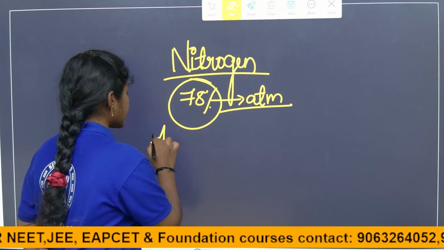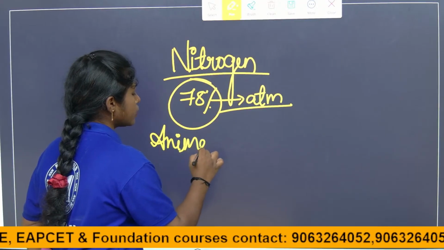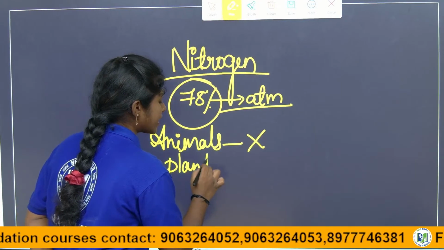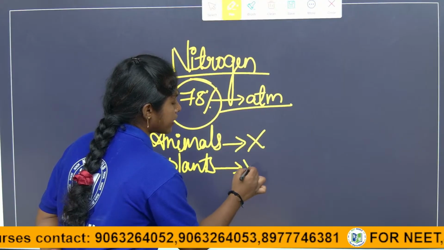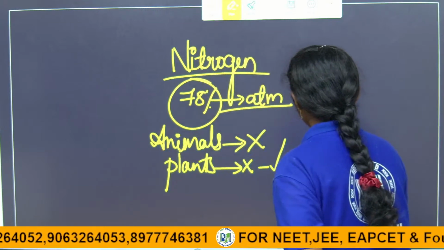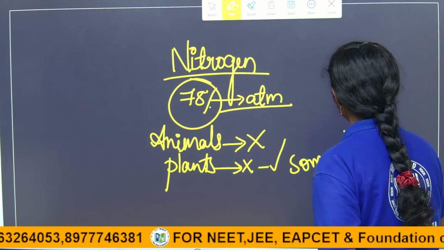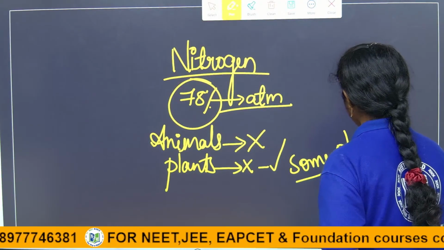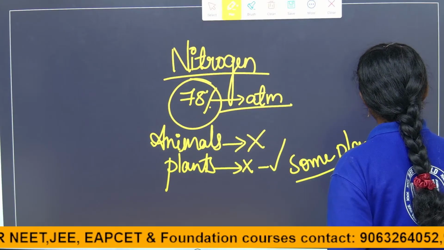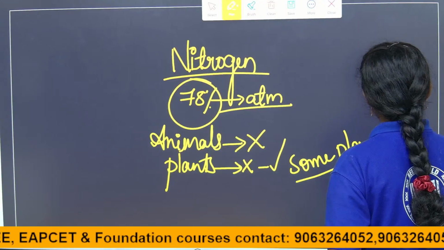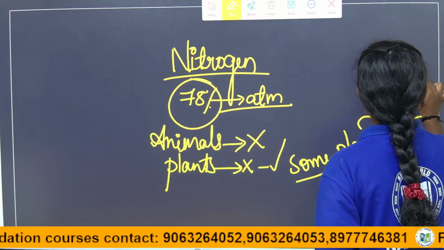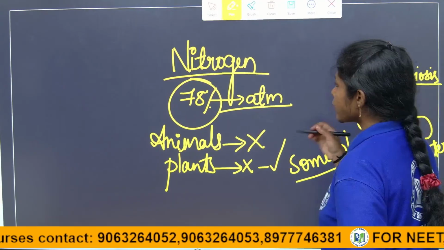Do animals have the mechanism to utilize nitrogen directly? No. Can plants utilize it directly? No, plants also cannot directly utilize nitrogen. But how can they utilize it? Some plants, like leguminous plants, have the ability to fix nitrogen with the help of bacteria. Here there is a mutual benefit to two organisms, which we call symbiosis.